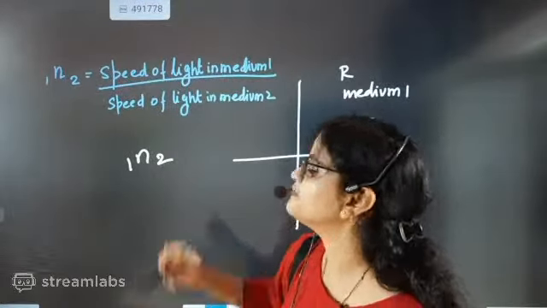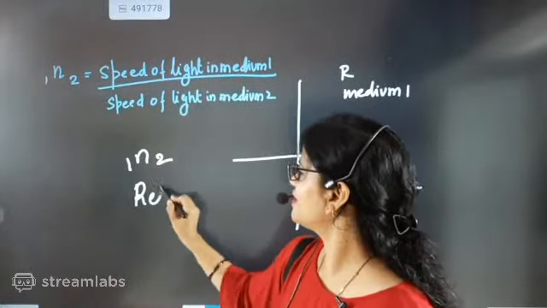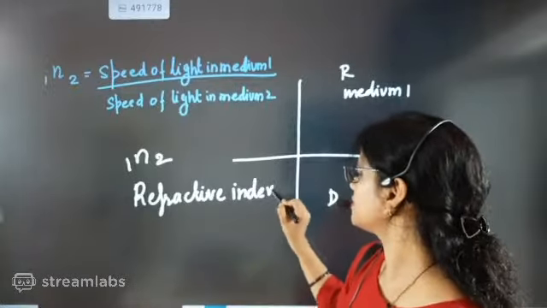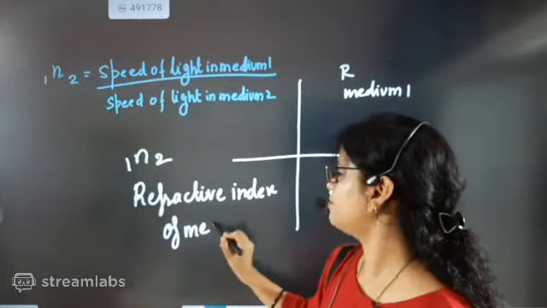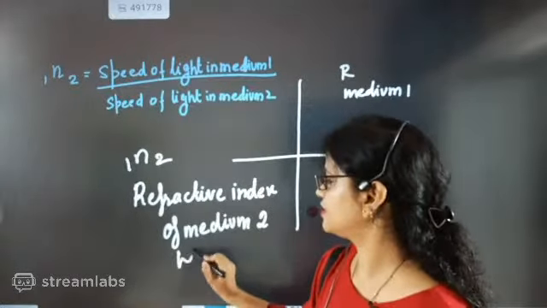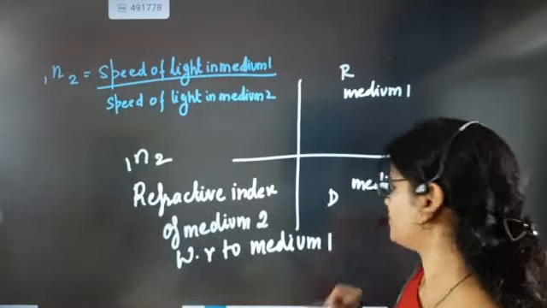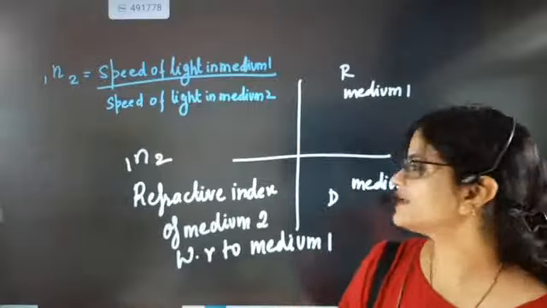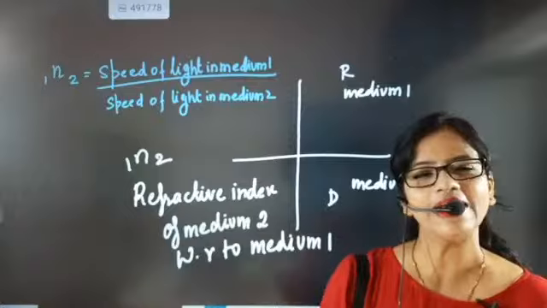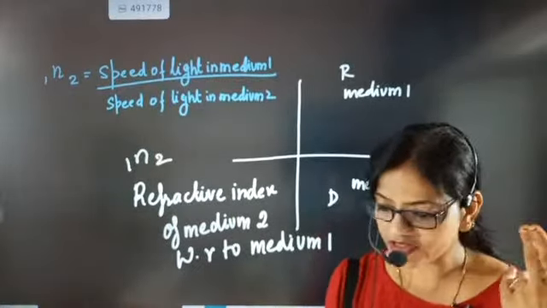You are going to read it as refractive index of medium 2 with respect to medium 1. That's what I have written. When you are writing 1 and 2, that means refractive index of medium 2. Wherever we are writing, we are just giving preference to the second part. So refractive index of medium 2 with respect to medium 1.